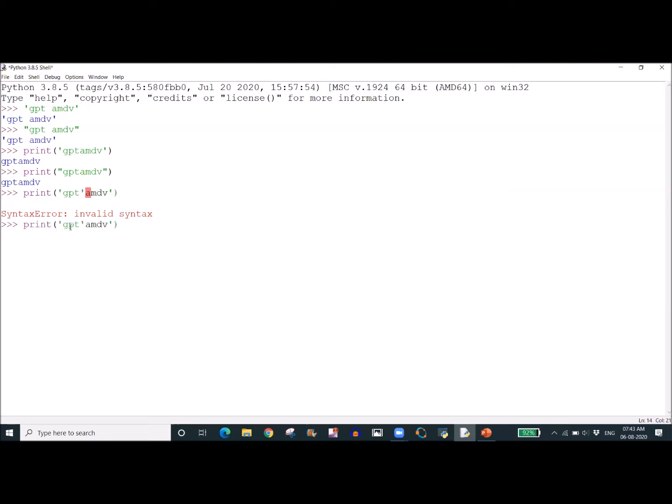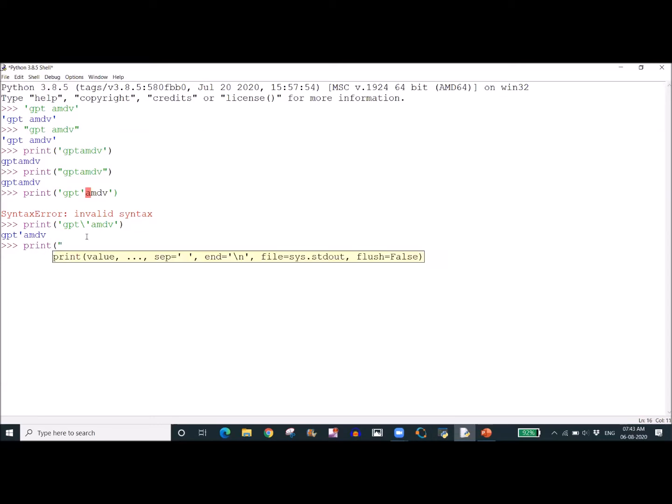In that case, we can use the backslash, telling our interpreter, you leave this single quote, so that it will not read our single quote as an ending. So now GPT single quote AMDV will be printed. There is another option.